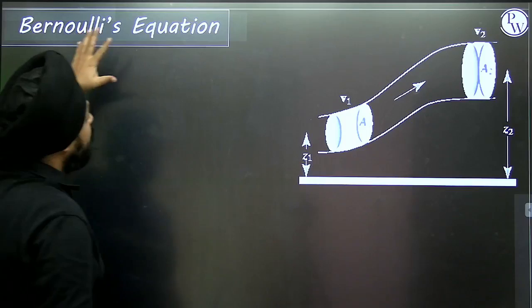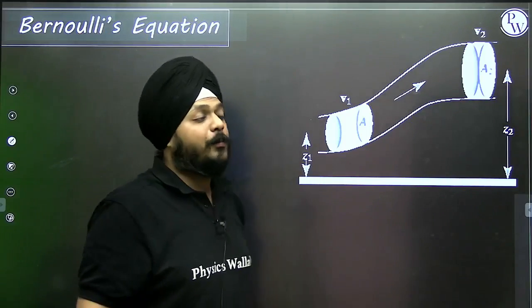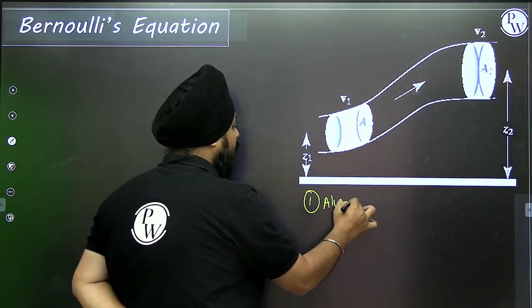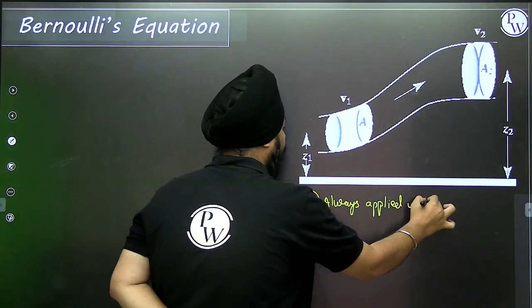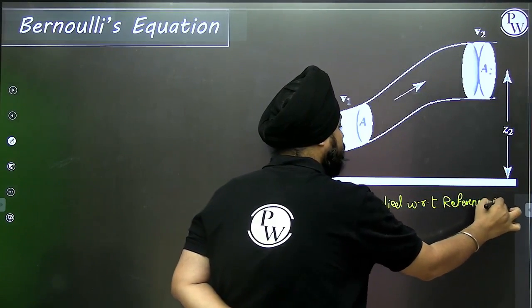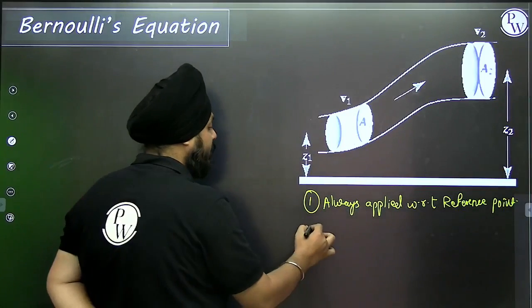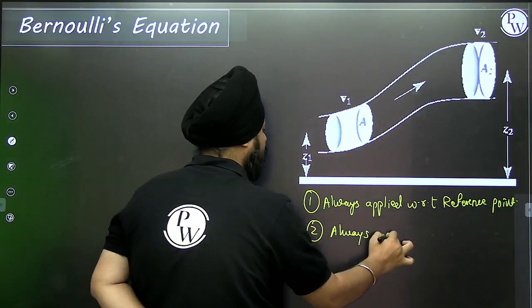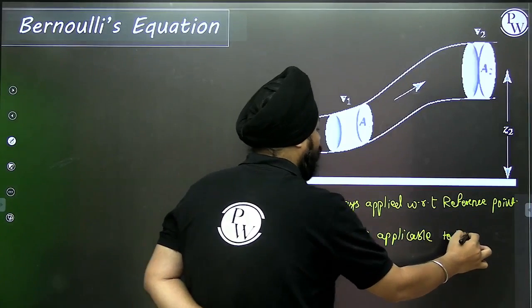So Bernoulli's equation is nothing else but a conservation of energy. There are some noteworthy points related to Bernoulli's equation. It is always applied with respect to a reference point. It is always applicable to incompressible fluids.